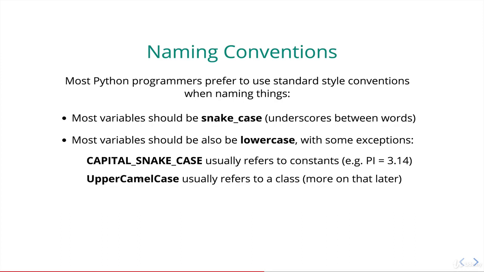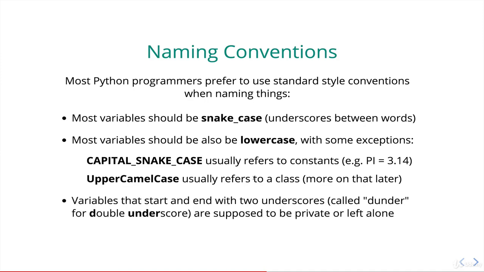If you see upper camel case, which again means we're not using underscores, we're using capital letters to separate words, that refers to a class, which is all I'll say on that for now. We will see classes a lot later on in the course, but upper camel case is usually referring to classes.